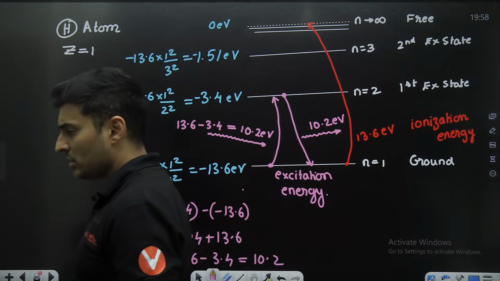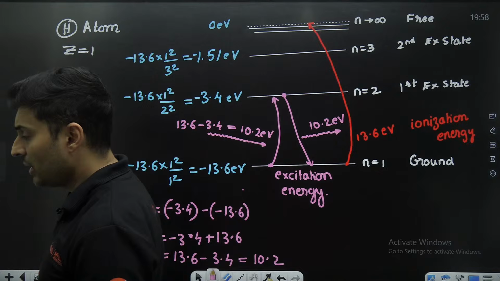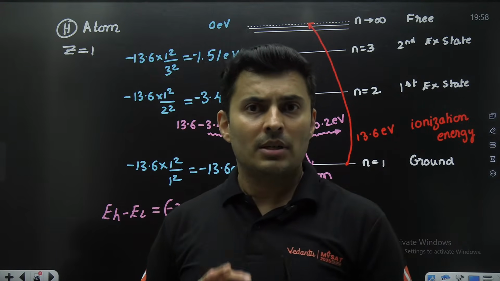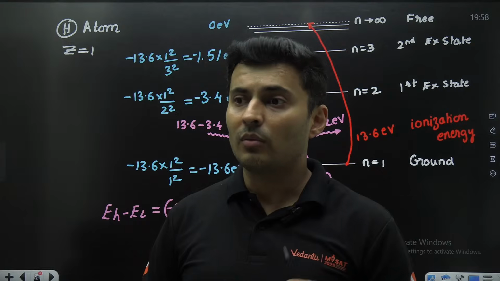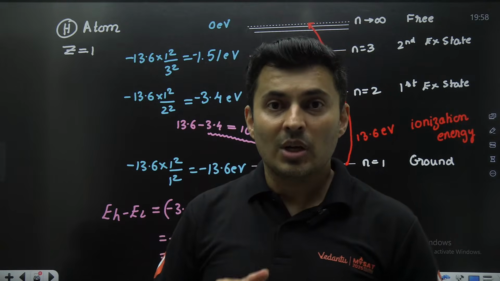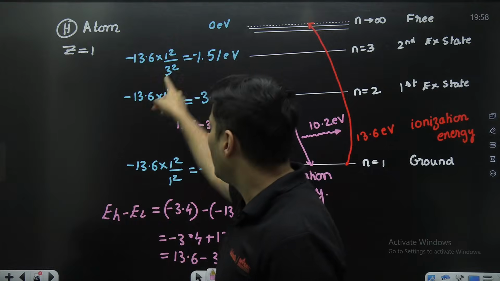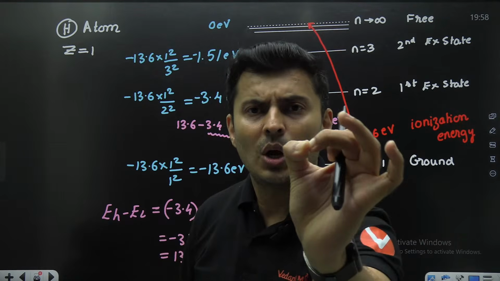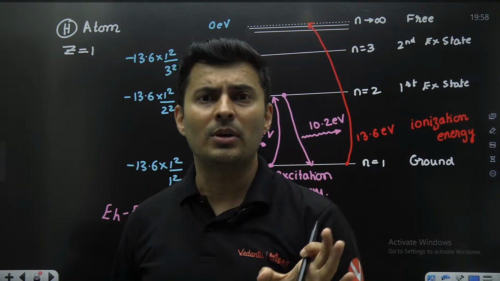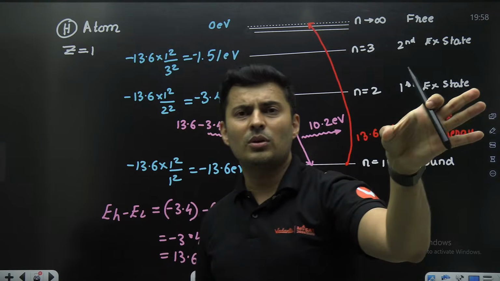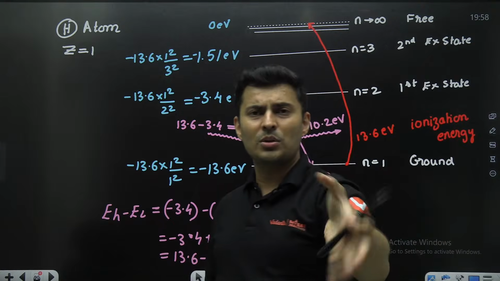See what is more important, covering whatever is planned or covering whatever is done in a proper way. Because if a question comes on energy, you will be able to do it. If a question comes on radius of the electron, you will be able to do it. If a question comes on finding kinetic energy, or Rutherford's question or Thomson's model question comes, I know.